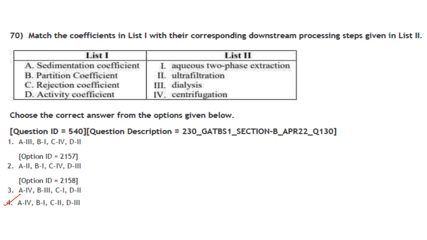Next one. Match the coefficients in list 1 with their corresponding downstream processing step given in list 2. Sedimentation coefficient: centrifugation. So 1 and 2 can be eliminated, 3 and 4 we will see. Then partition coefficient, that is aqueous two-phase extraction, B1. So the answer is going to be option 4. Rejection coefficient is ultrafiltration and activity coefficient in dialysis. So the answer here is A4, B1, C2 and D3.